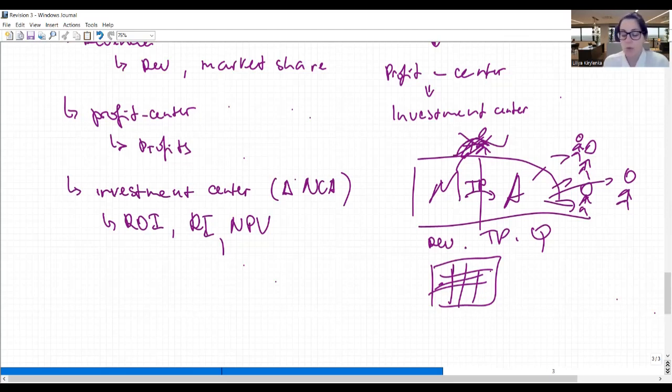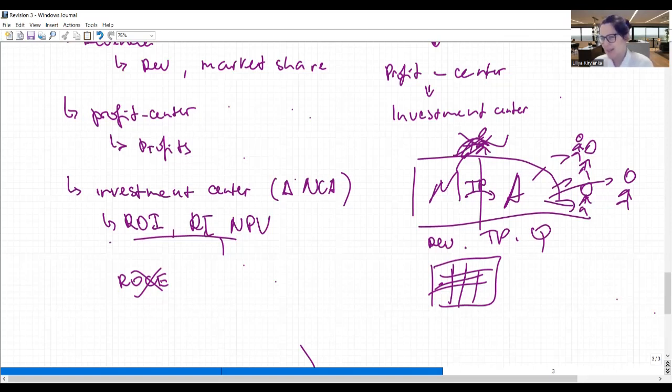Yes, and I told you about the metrics that we can use: return on investment, residual income. And what is important about these metrics is that, well, return on investment looks like return on capital employed, but return on capital employed is not very applicable here, because capital employed, it's what? It's equity plus long-term debt. But quite often with the divisions, they are the same company. So they do not have their own equity and they do not have their own debt.